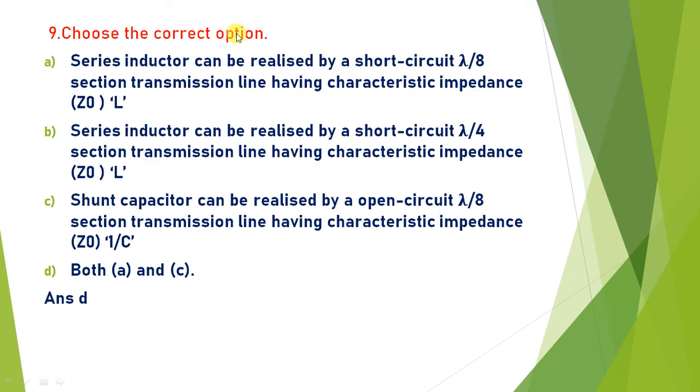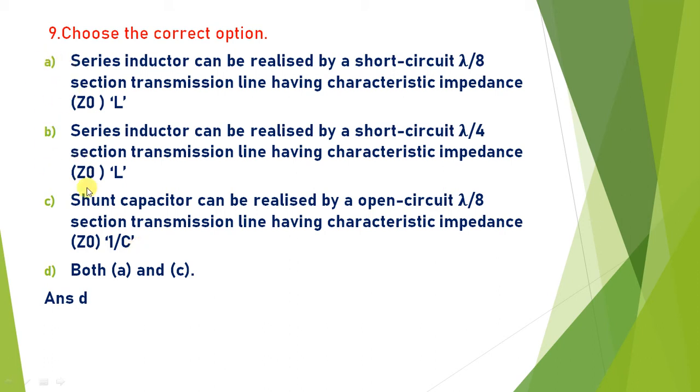Choose the correct option. Series inductor can be realized by short circuit lambda by 8 section transmission line having characteristic impedance ZO equal to L. Series inductor can be realized by short circuit lambda by 4 section transmission line having characteristic impedance ZO equal to L. And shunt capacitor can be realized by open circuit lambda by 8 section transmission line having characteristic impedance ZO equal to 1 by C.